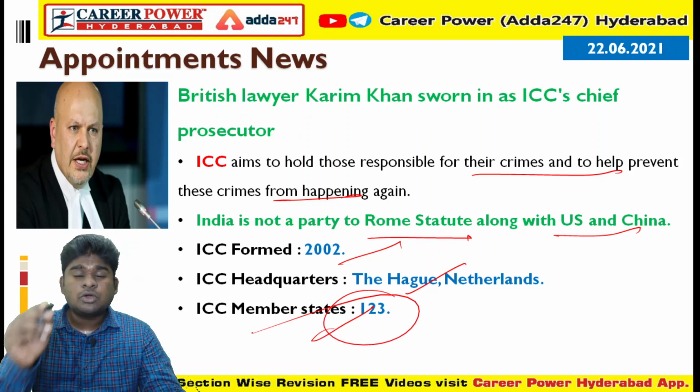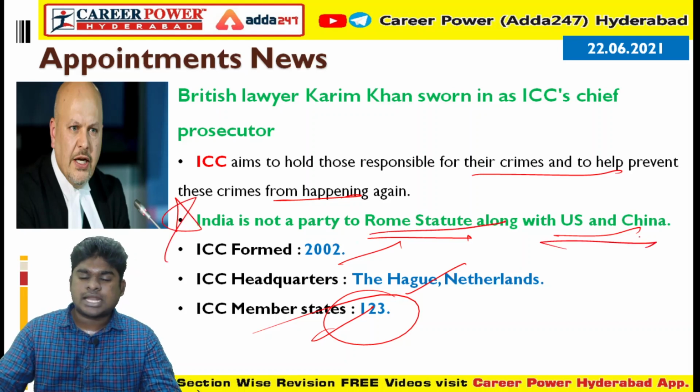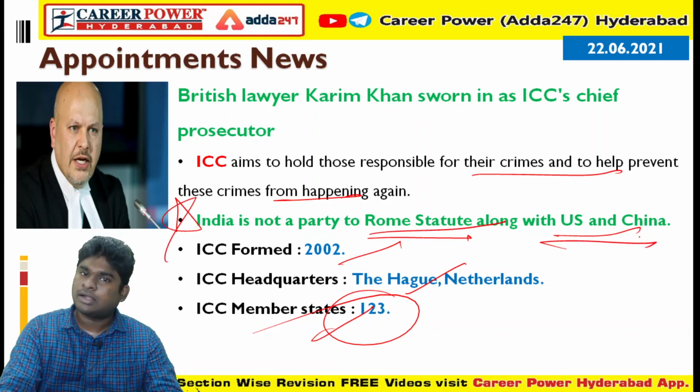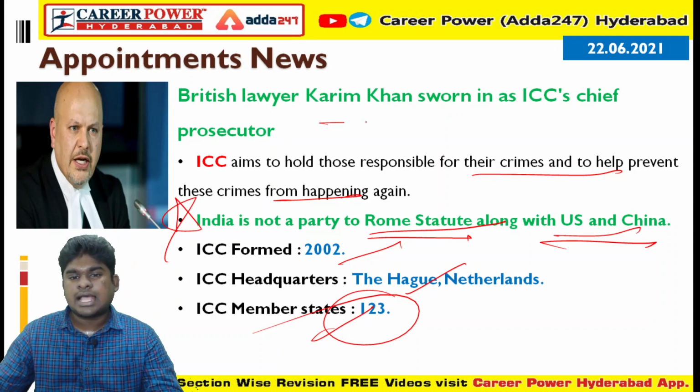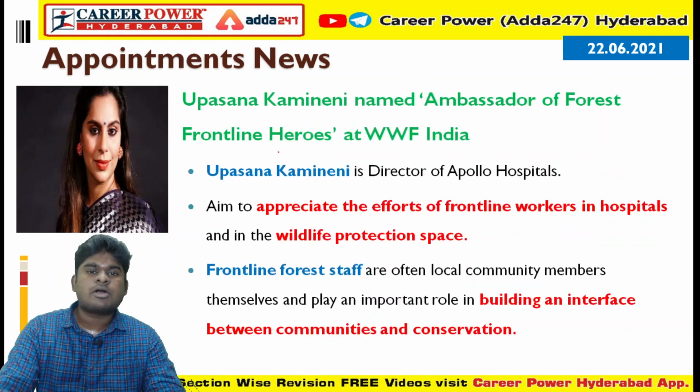The ICC was formed in 2002, and also please remember, very important, India is not part of the Rome Statute, along with the US and China. Karim Khan is appointed as the ICC's chief prosecutor. So these are all the points to remember.